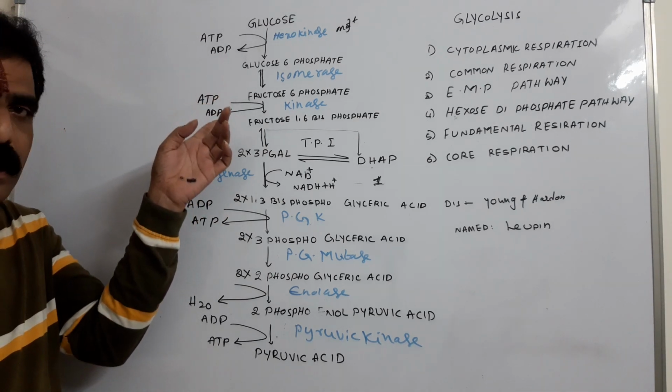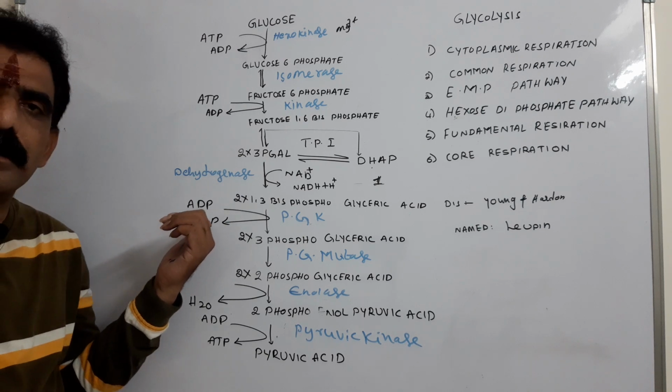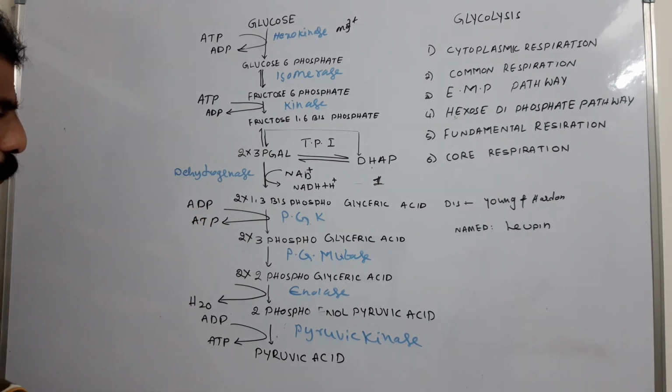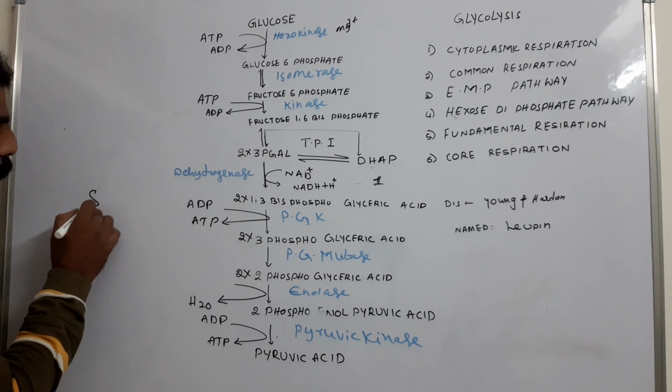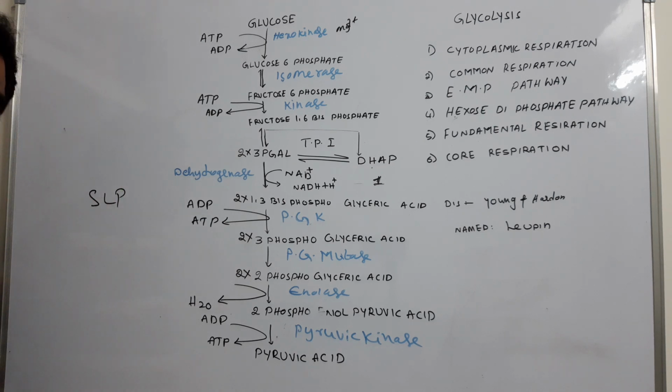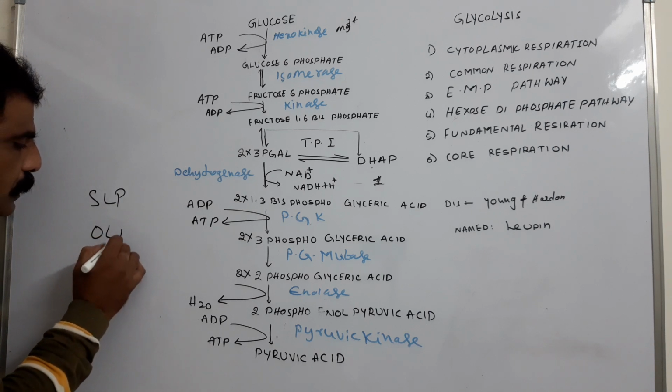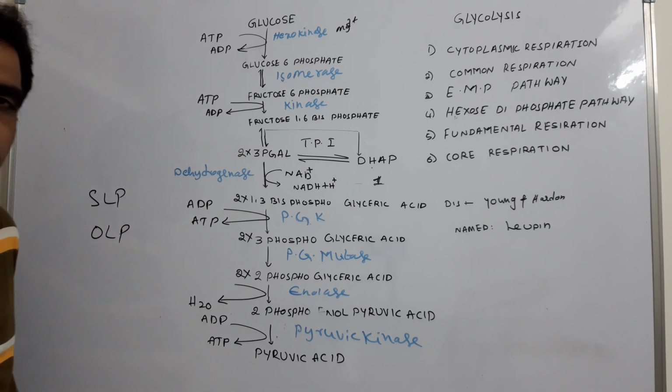Here we have invested ATPs, but here we are harvesting ATPs. So this type of ATP formation is said to be SLP, substrate level phosphorylation. One other type is oxidative phosphorylation.